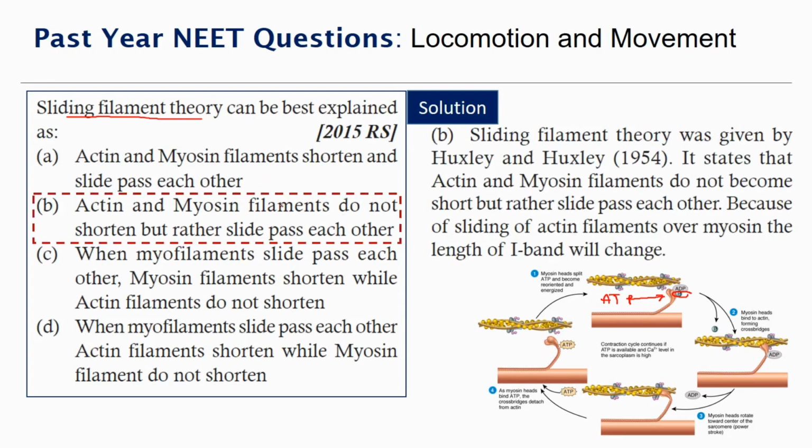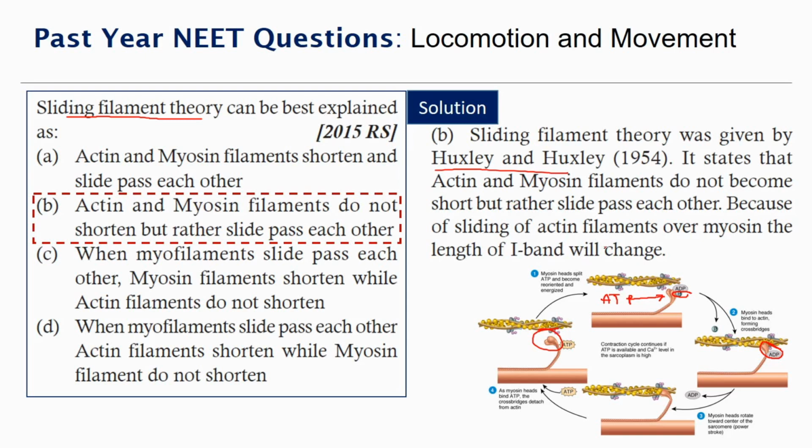So the answer is the actin and myosin filaments, actually they do not shorten anywhere. They just slide past each other using these myosin head and actin binding site. So that is what is given here. Do not shorten but rather pass each other. So the sliding filament theory was given by Huxley, and it states that actin and myosin filaments do not become short but they rather slide past each other.